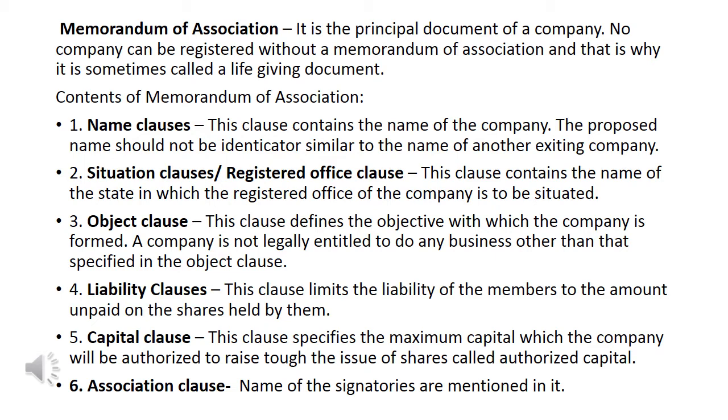Number 6 is association clause. Association clause tells us about the signatories of the memorandum of association. Basically, the subscribers of a company sign the memorandum of association and their names are written here. As you know, 7 members in the case of a public company and 2 persons in the case of a private company should be the signatories of the memorandum of association, and it should be mentioned here.